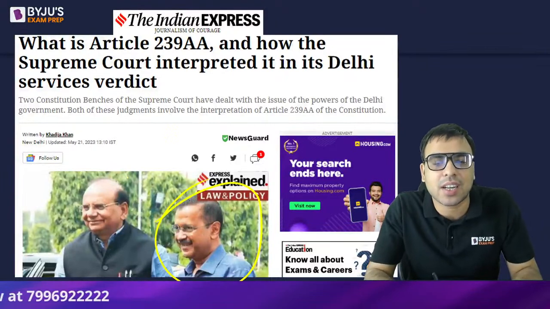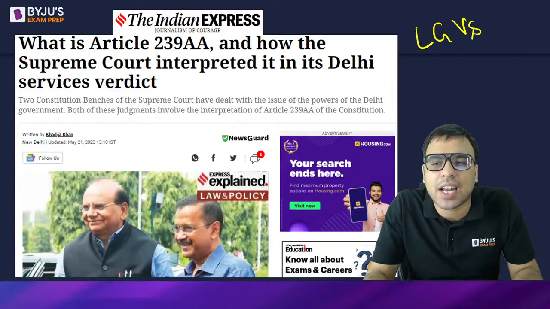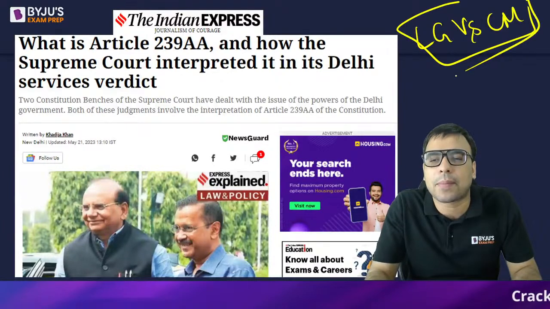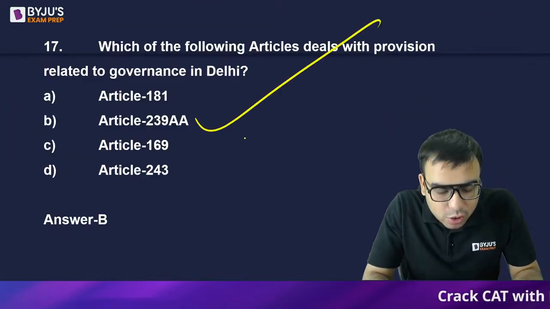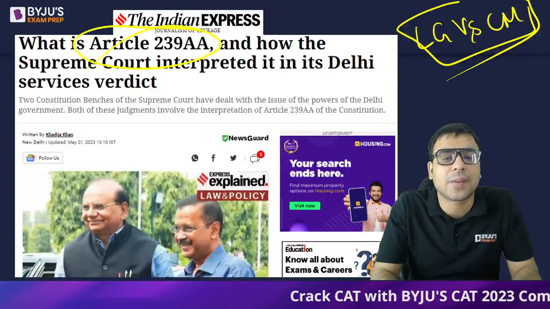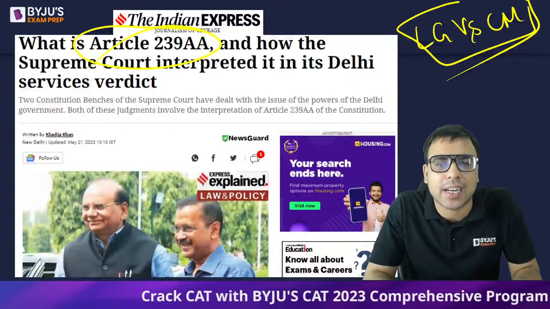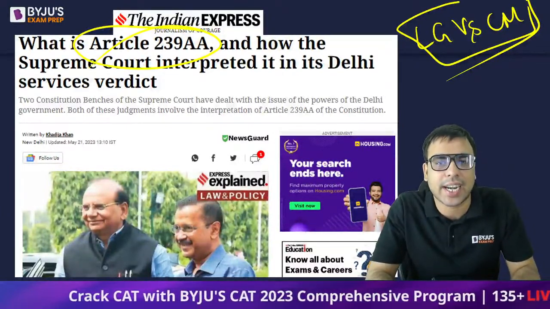So here is the Chief Minister and here is the Lieutenant Governor. A lot of times the tussle between Lieutenant Governor and Chief Minister does happen. I hope you are aware of that. So B is the right answer. Just have an idea, this is very important. 239 AA. This article actually tells how the governance should be done in the Union Territory of Delhi.